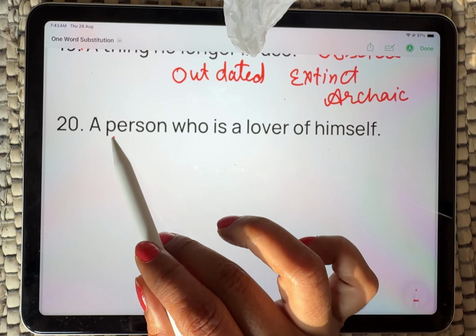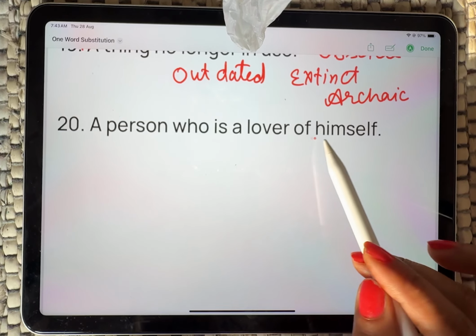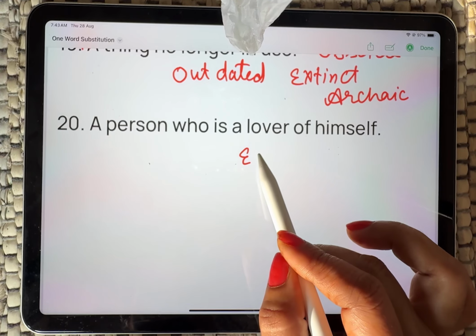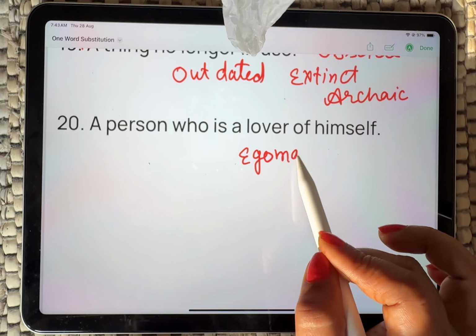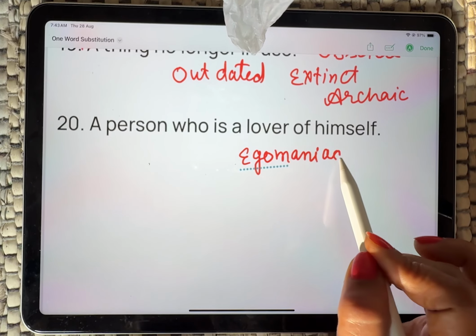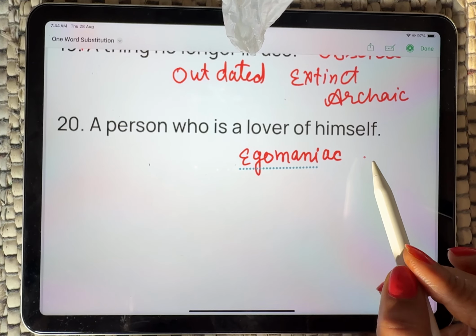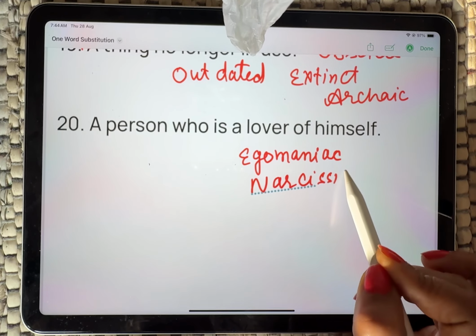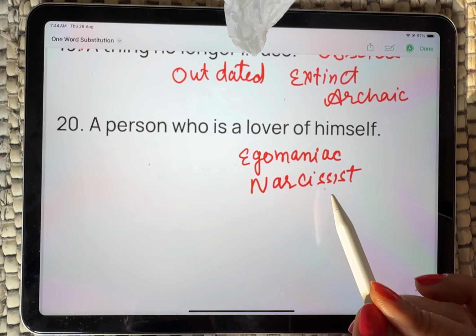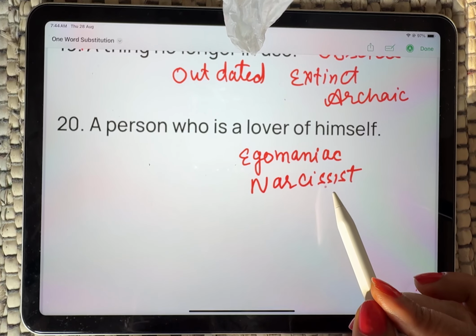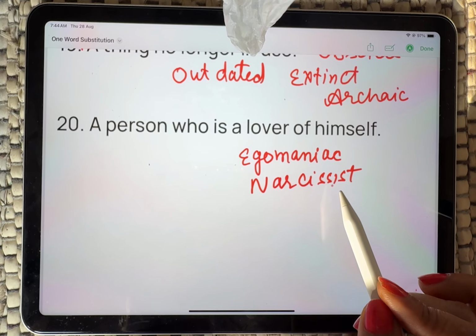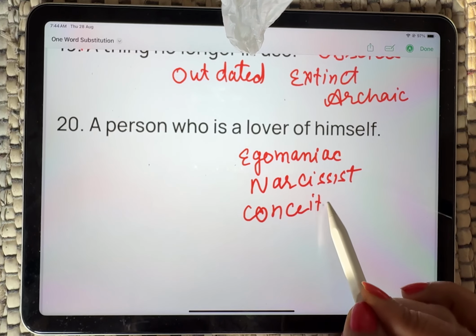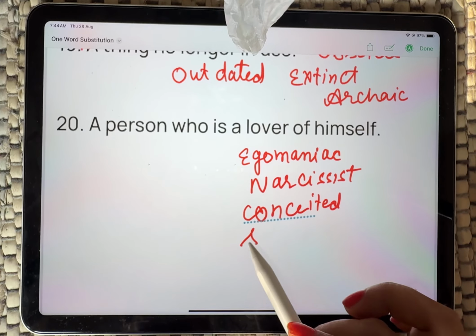A person, this is the last question for today. A person who is a lover of himself, that is egomaniac. Egomaniac is a person who loves himself only. Narcissist. Narcissist is the right word for that. One who has excessive self-love somehow, self-centered, he is self-conceited. Conceited is the right word for that. Who is self-obsessed.